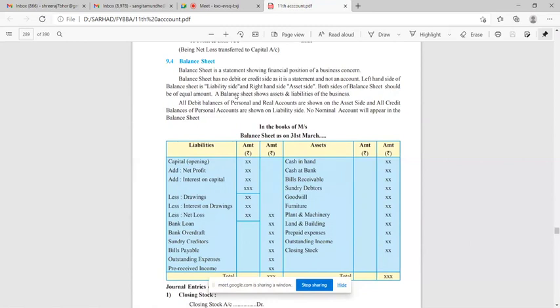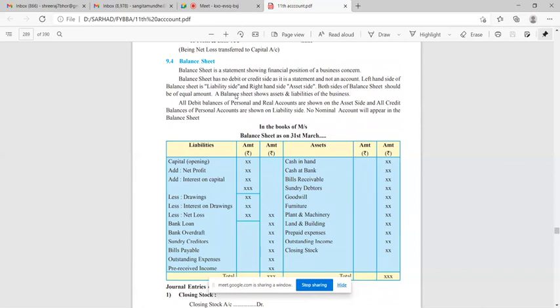Now we will move towards the next point, that is balance sheet. Okay, so balance sheet is a statement showing financial position of a business. Balance sheet has no debit or credit side as it is a statement and not an account. Left hand side of balance sheet is liability side and right hand side is asset side. Both sides of balance sheet should be of equal amount, means what? At the end of the preparation, your balance sheet must be tallied, means both side totals must be equal.